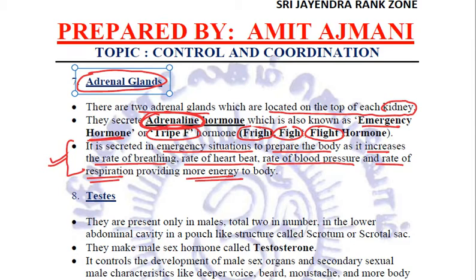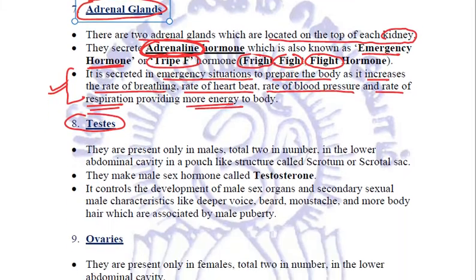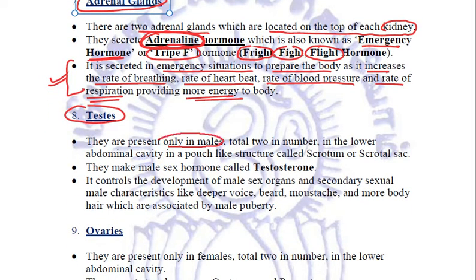Next are testes. Now these testes are present only in males. There are a total of two testes. They are present in the lower abdominal cavity in a pouch-like structure called the scrotum, also known as the scrotal sac. Now these testes make the male sex hormone called testosterone,